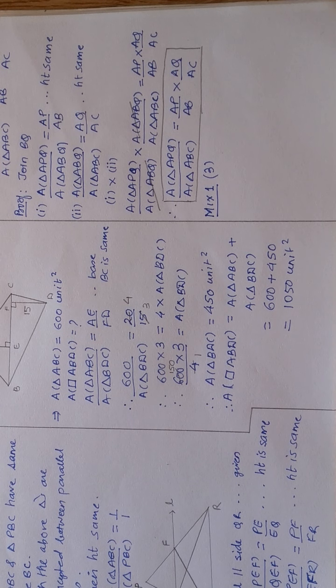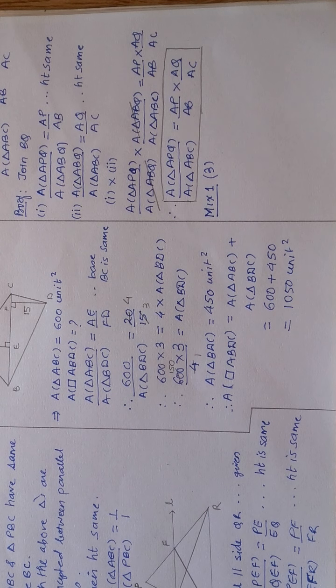Okay. That is, the height is equal and the ratio of areas is 2:3. That means both triangles are not equal in area, 100%. If the height is equal and the ratio of areas is different, that means the base is 100% different. So one of the triangles has more area than the other.